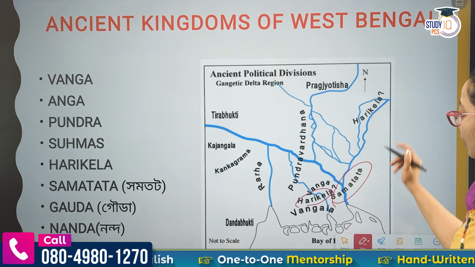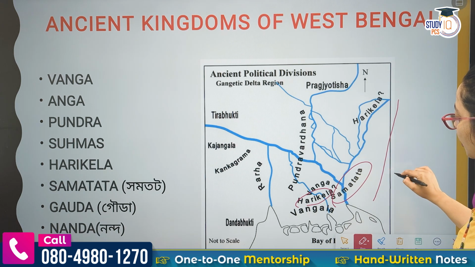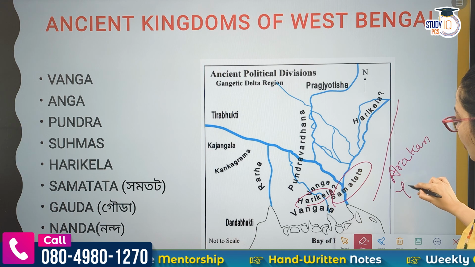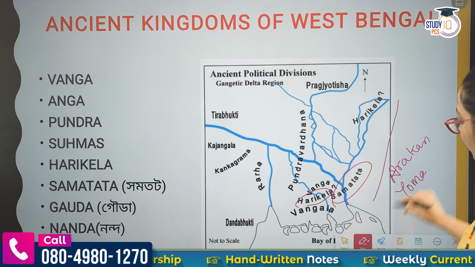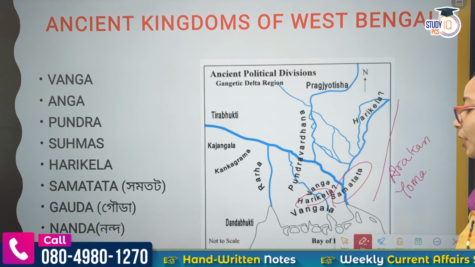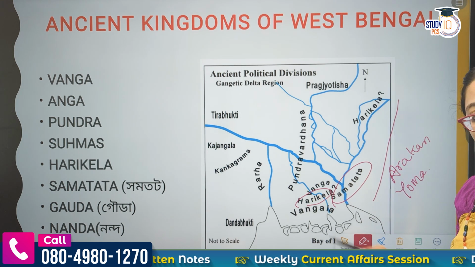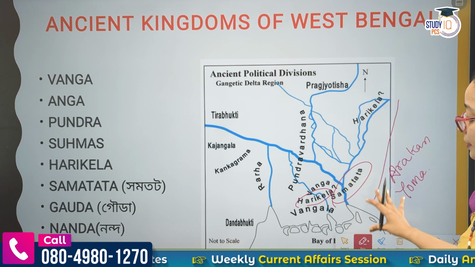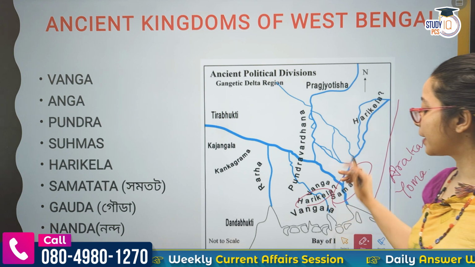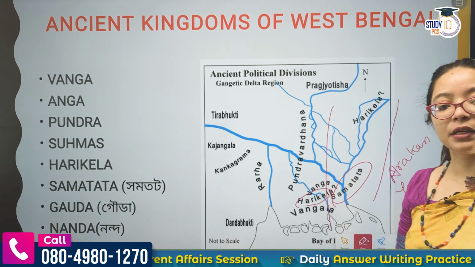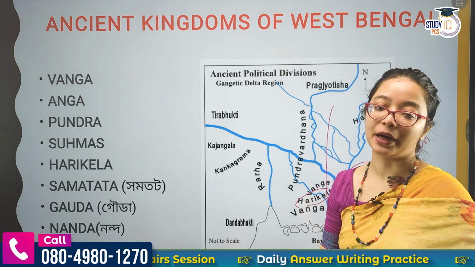Now in this particular part, here is the Arakan Yoma, which is part of Burma, what is today called Myanmar, and also the ranges of Tripura, bordering it on the east side. On the west side, it is bordered by the river system of Bangladesh.